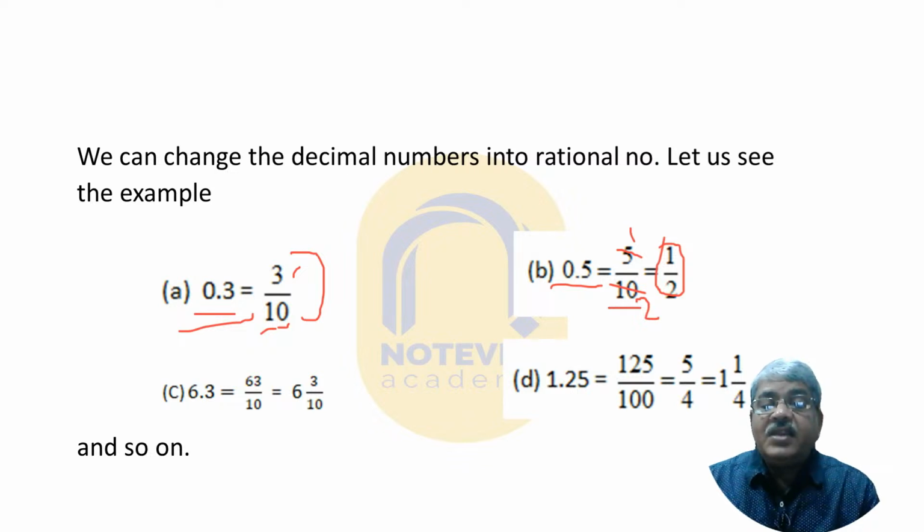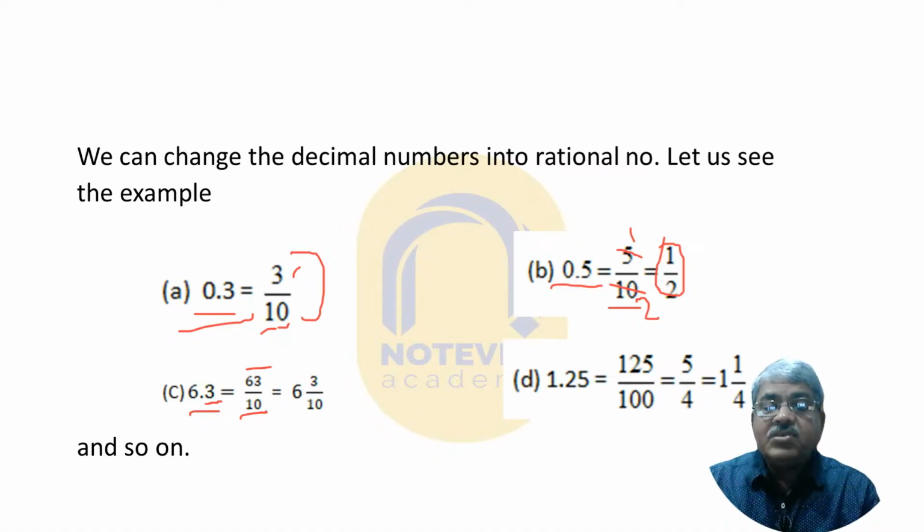Now you see the thing 6.3. Clear? I am explaining a little in Odia too. 6.3: leave the decimal point and write 63 here. How many digits are there after the decimal point? Now there is one digit here, 3 is one digit, so write here 10, 1 followed by one 0. So here is 6 whole 3 by 10.